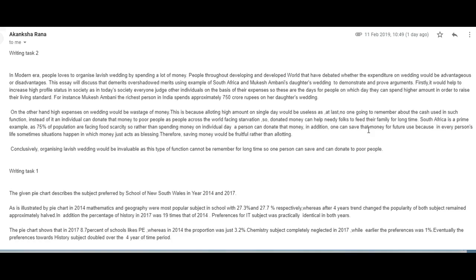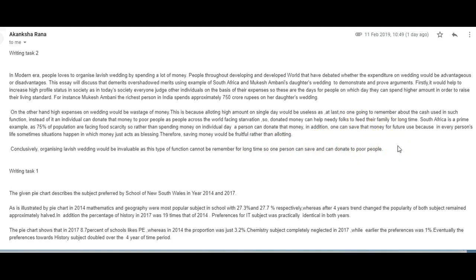I think I see what you're trying to say here. Conclusively, organizing a lavish wedding would be invaluable as this type of function can... No. Invaluable has a positive meaning. This is not what you're trying to say. Conclusively, organizing a lavish wedding would be wasteful as this type of function cannot be remembered for a long time. So, instead, a person can save and donate to poor people.